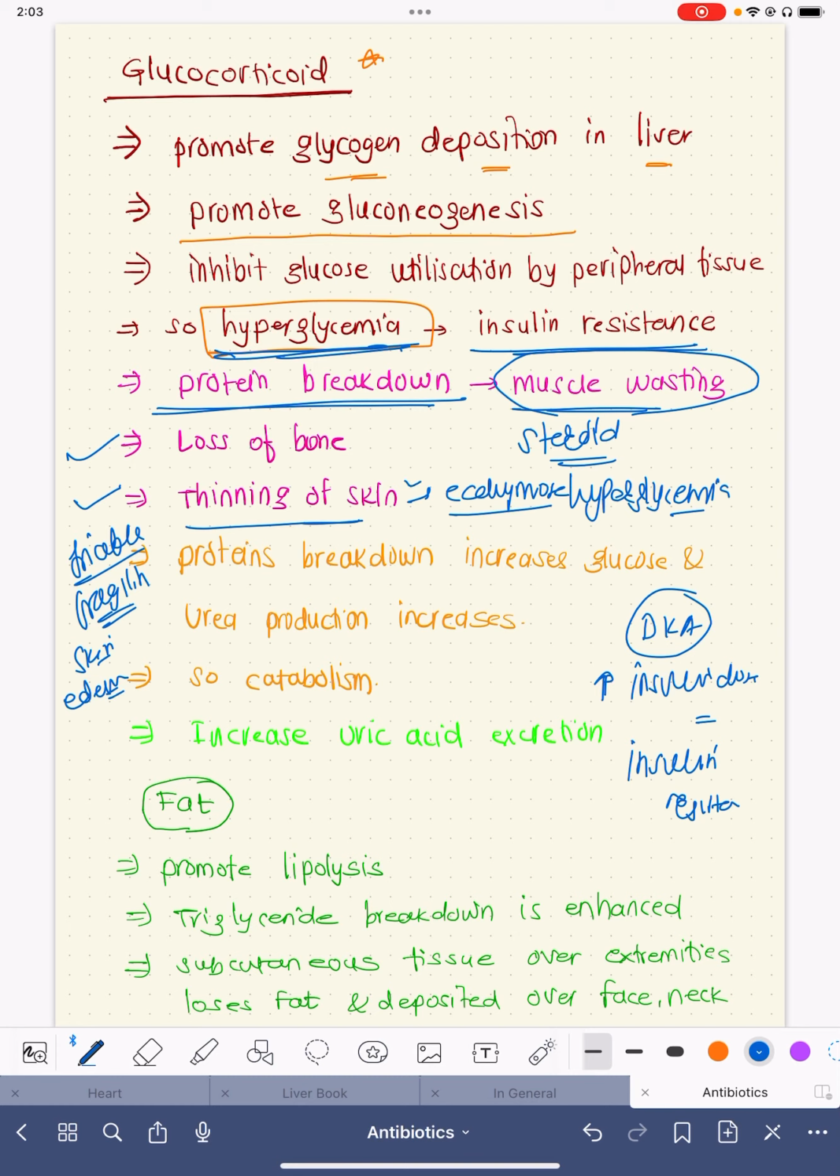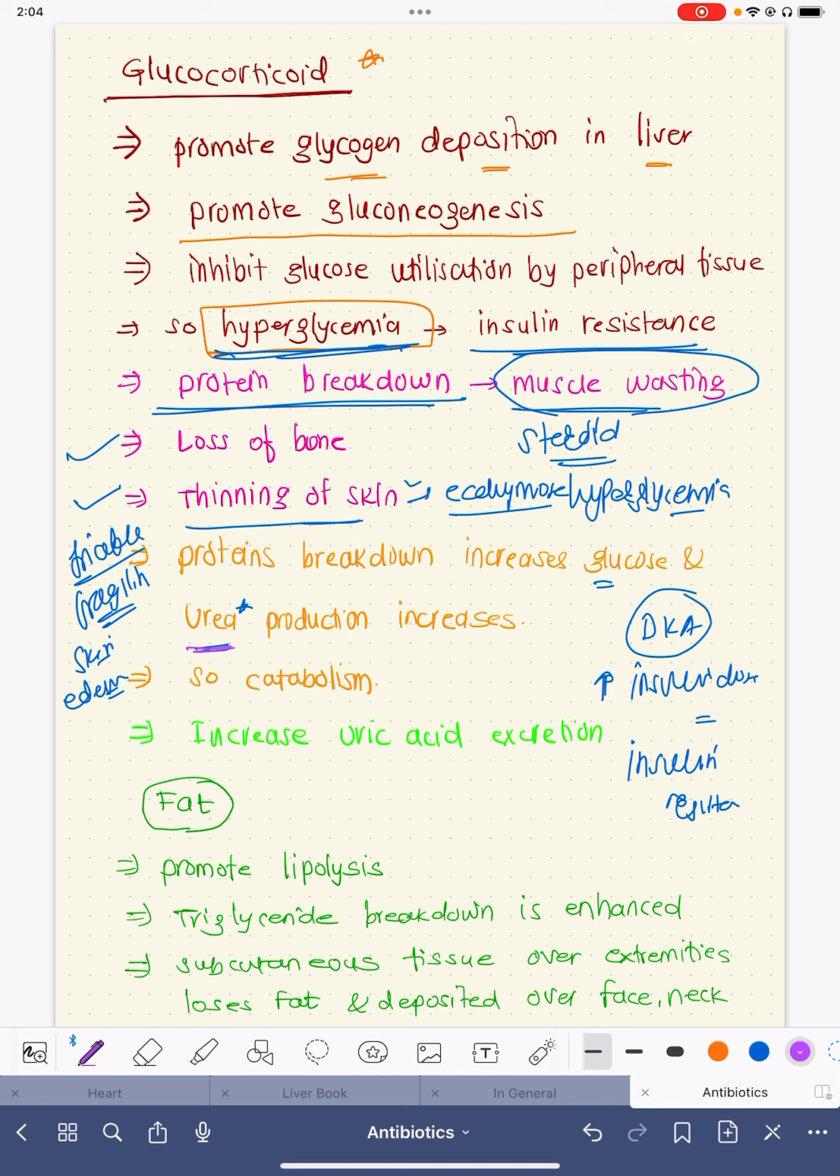This thinning of the skin, fragile skin, friable skin, ecchymosis increases markedly in those patients who are admitted, especially in the hospital, and especially if the patient is elderly. This protein breakdown increases glucose in the blood, and urea also increases. So very commonly in those patients who are admitted in the hospital, we can see that after starting the steroid, the blood urea value may go up. It should come down as soon as the steroids are reduced after 2 to 3 days.